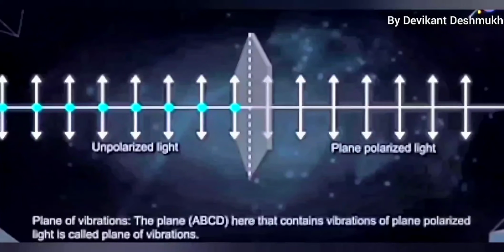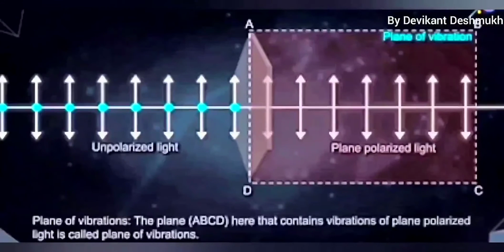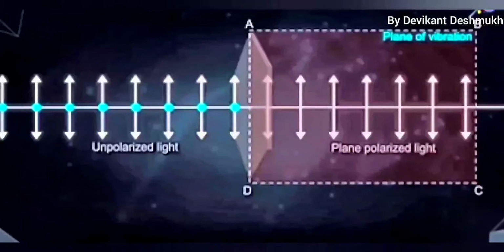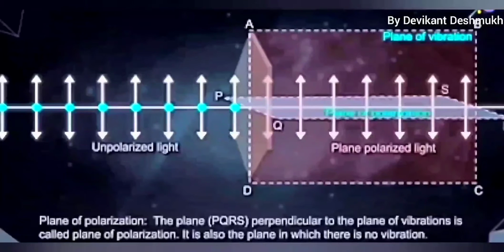Now let us see about the plane of vibration. A plane ABCD which consists of the vibration of electric field in plane polarized light is called the plane of vibration, whereas a plane perpendicular to the plane of vibration is called the plane of polarization, represented by PQRS.